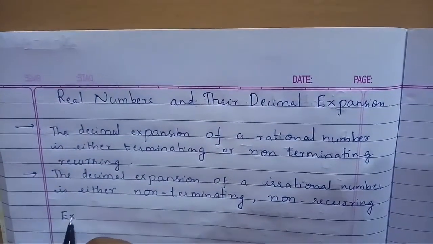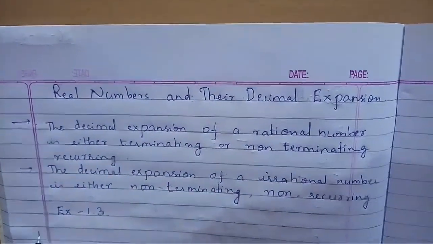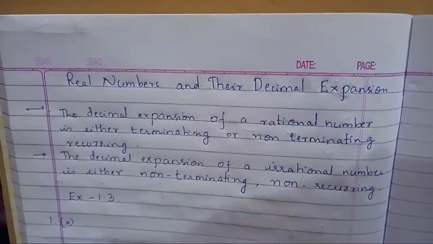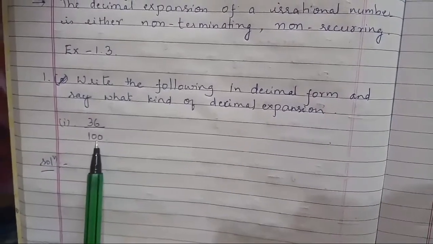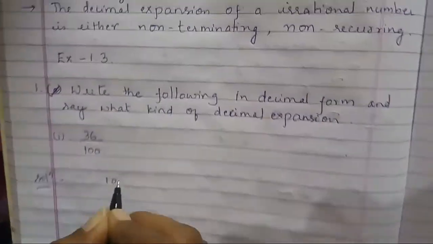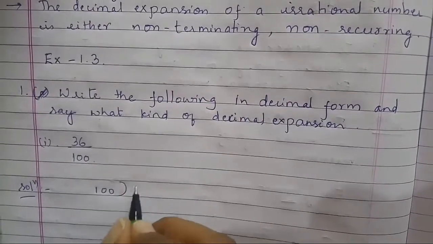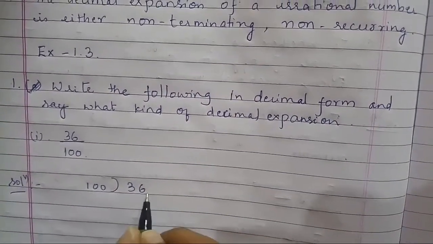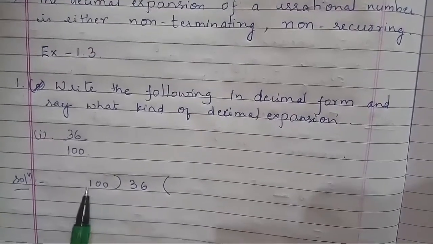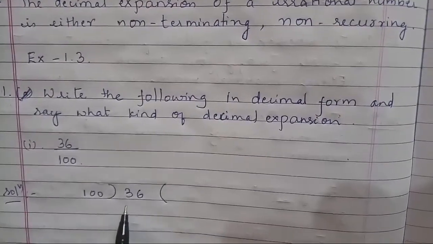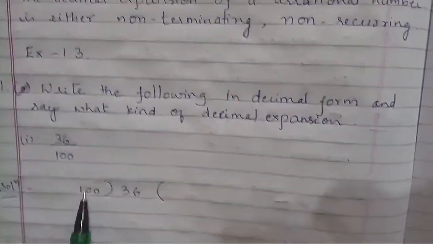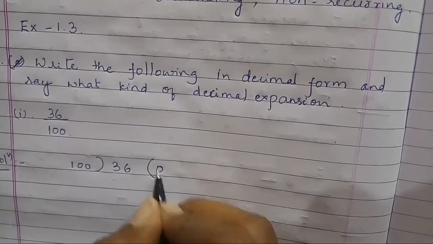Exercise 1.3. First problem. Write the following in decimal form and say what kind of decimal expansion. First problem, 36 by 100. 100 is the divisor and 36 is the dividend. We need to divide 36 by 100. Here 36 is a smaller number which is less than 100. So you need to take a decimal, that is 0 point.